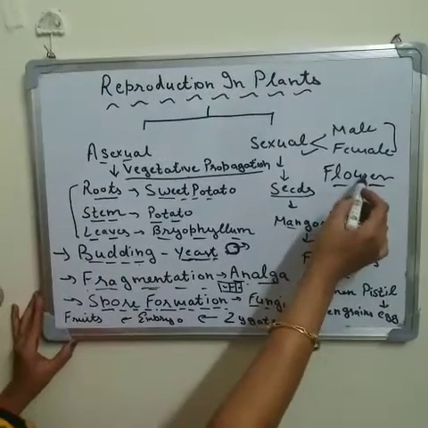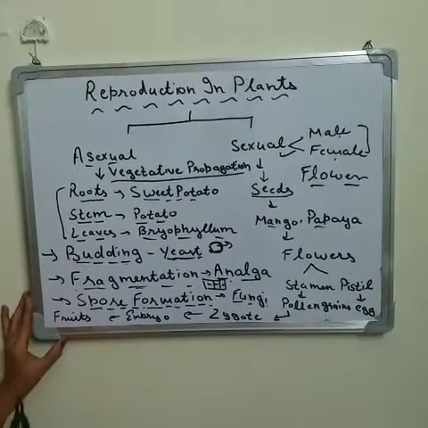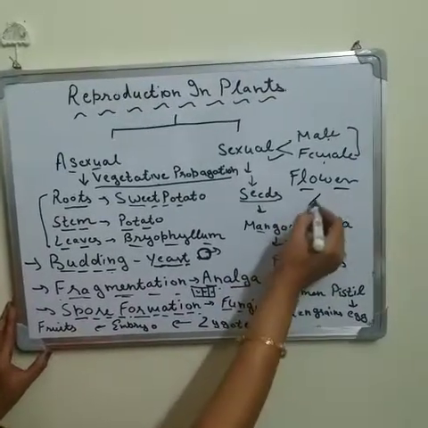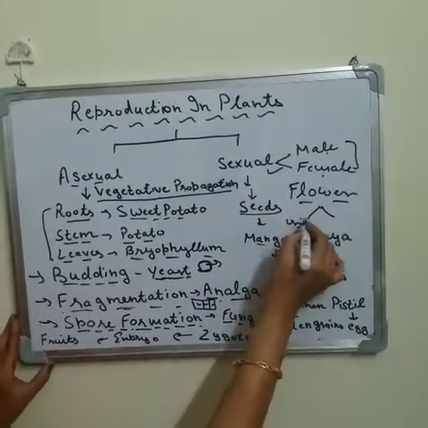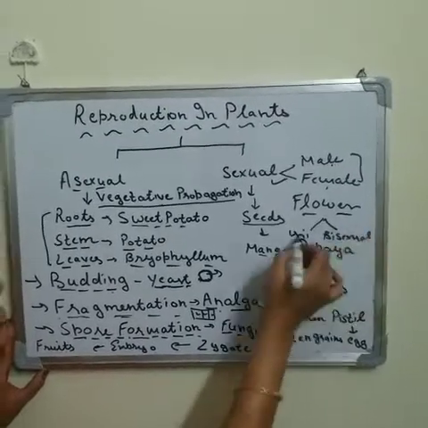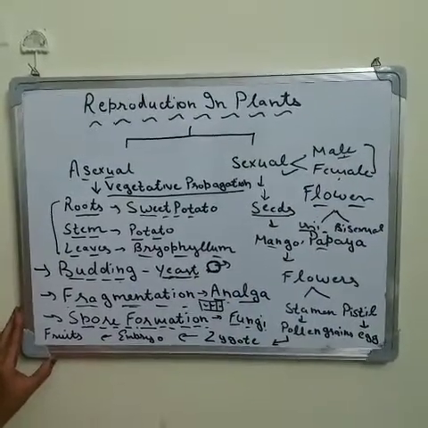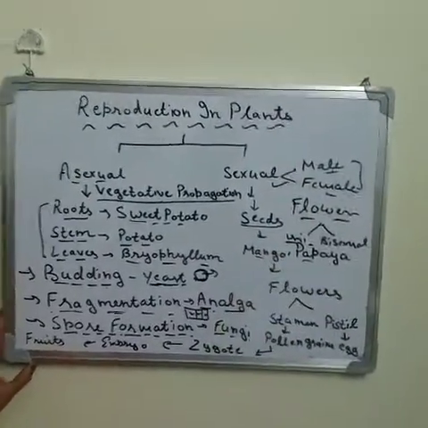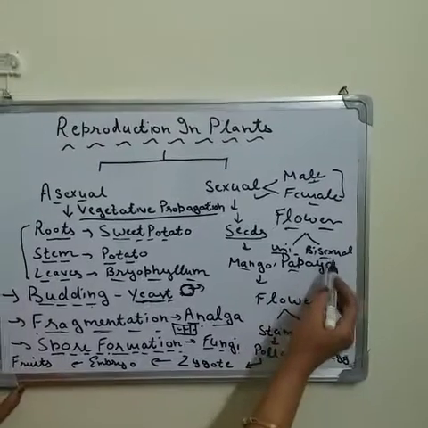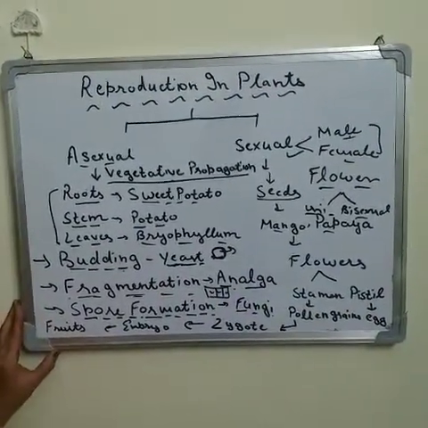On the basis of the presence of male and female reproductive parts, there are two types of flowers: unisexual and bisexual. Unisexual flowers are those in which either the male reproductive part or the female reproductive part is present, and in bisexual flowers both reproductive parts are present. So let us discuss that.